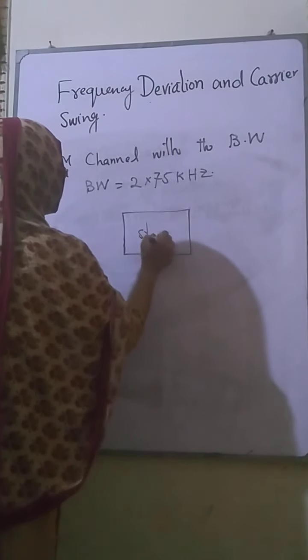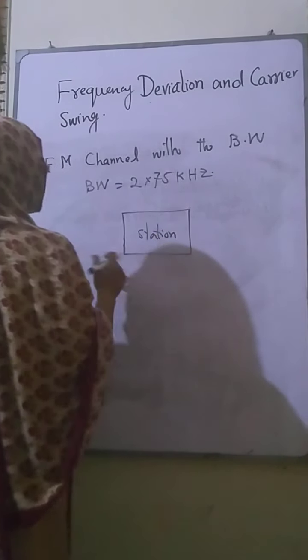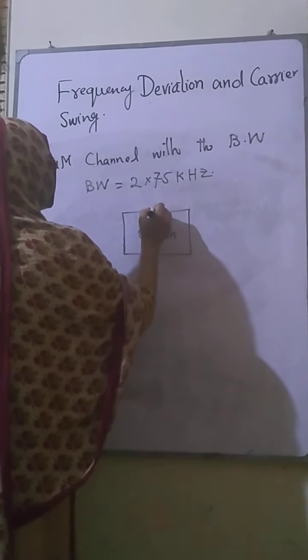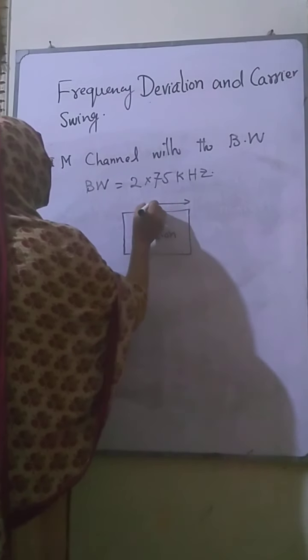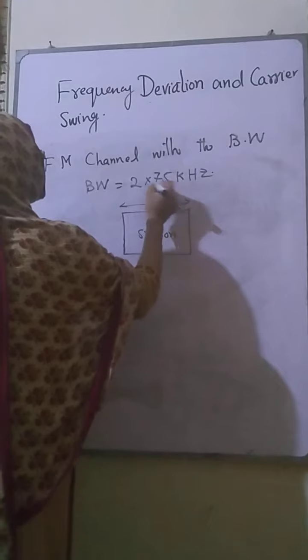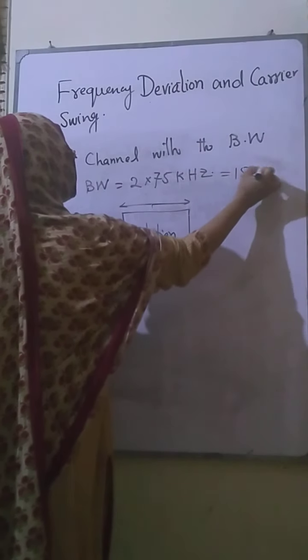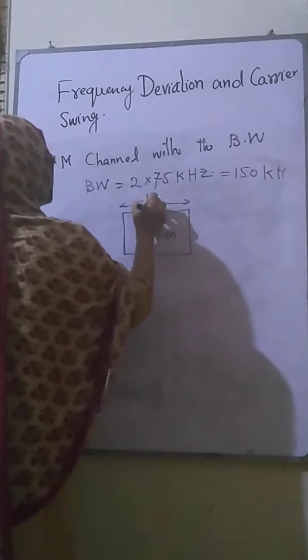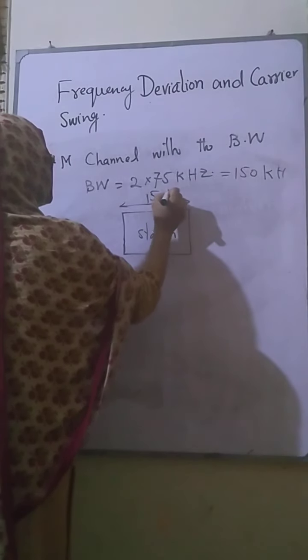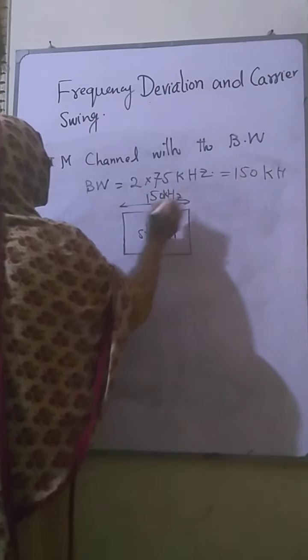This is a station from where we are broadcasting something. So the width of the channel is 2 times 75, that is equal to 150 kilohertz. Okay, these are the 150 kilohertz.